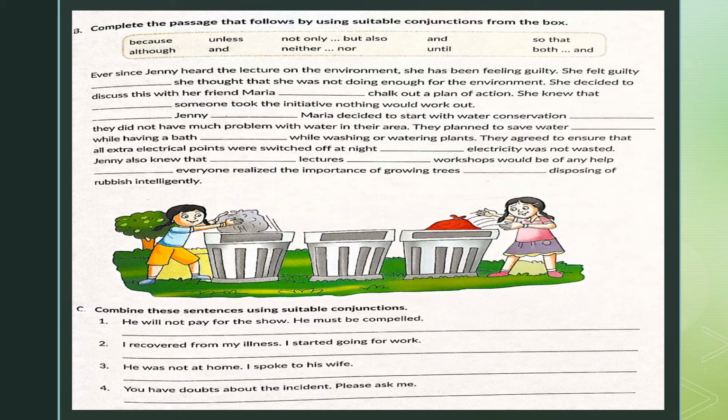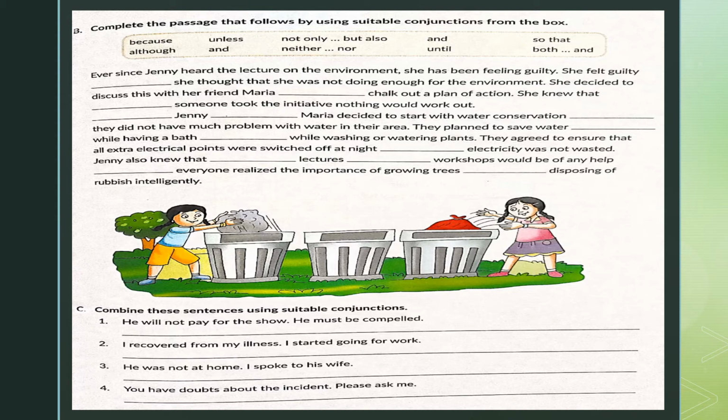Both Jenny and Maria decided to start with water conservation, although they did not have much problem with water in their area. They planned to save water not only while bathing, but also while washing or watering plants.